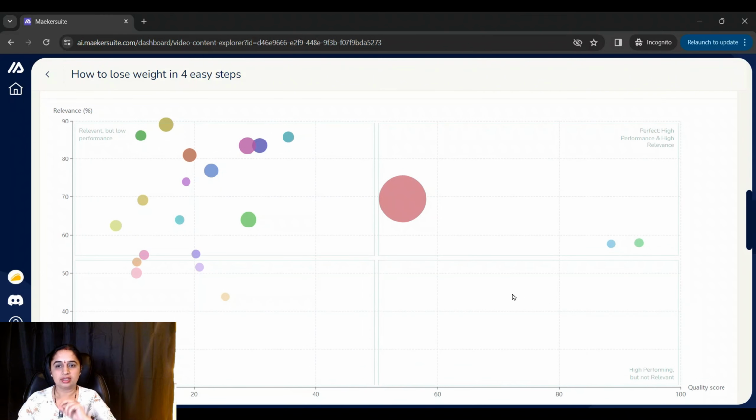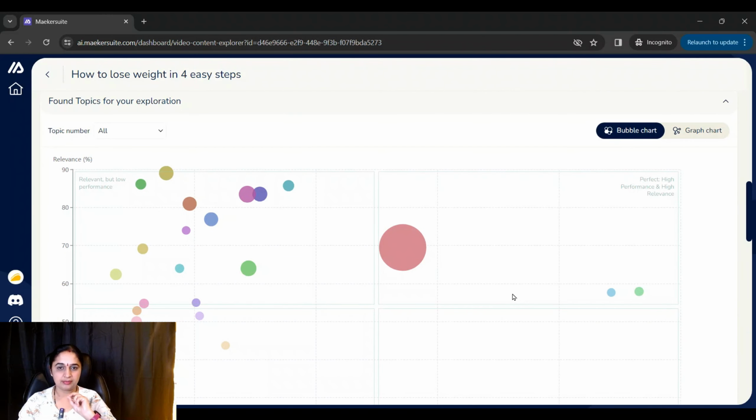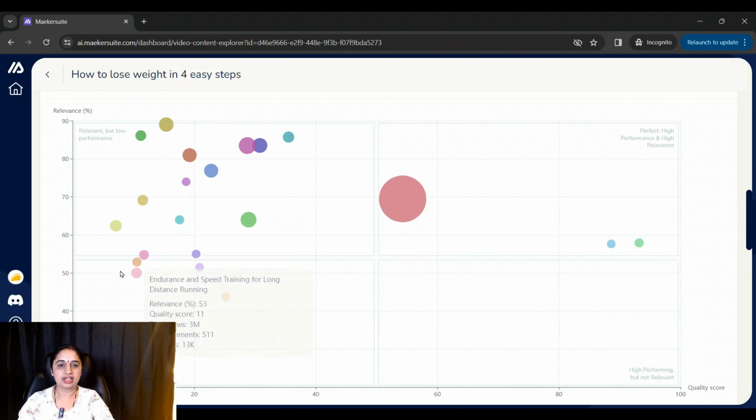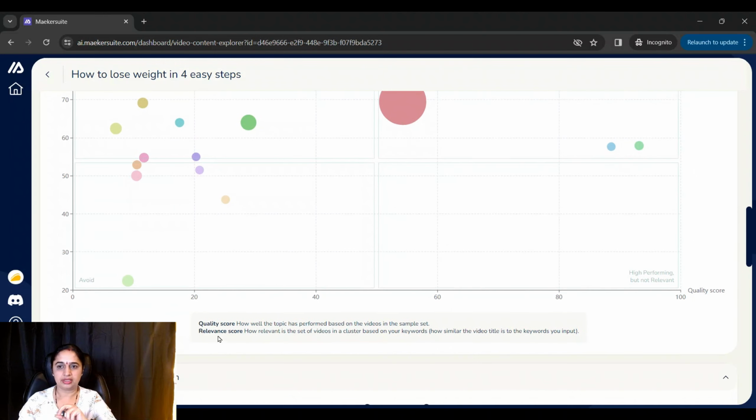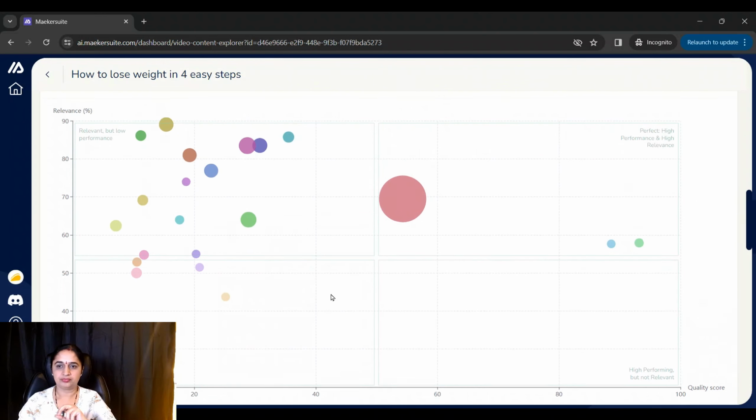Now here, this is a bubble chart that I'm particularly interested in. So here, as you can see, we have four quadrants. On the bottom quadrant, it means the relevance is low and the quality is also low. And here the performance is higher, but the relevance is still low. This is high relevance but low performance. Now this is the quadrant where I'm most interested to do my research. So here we have high performance and high relevance. And the bigger the bubble, the better it is.